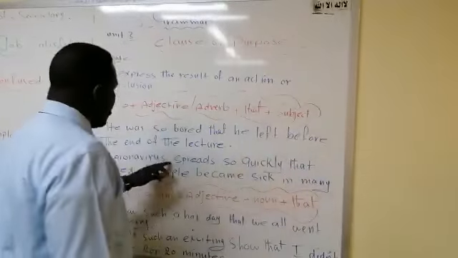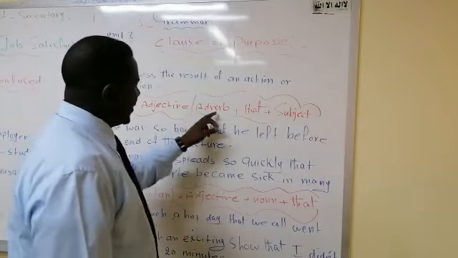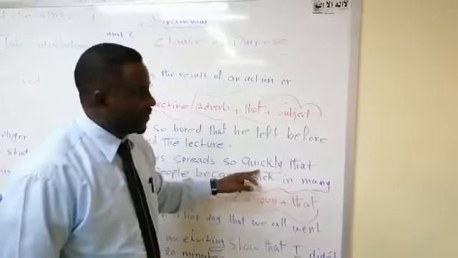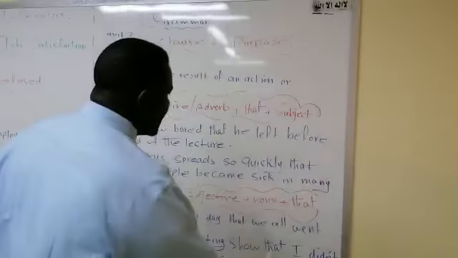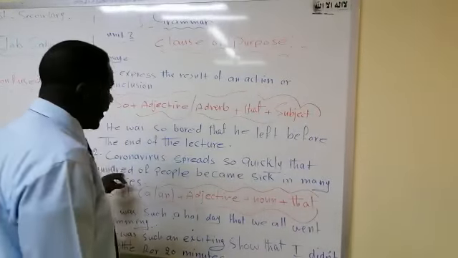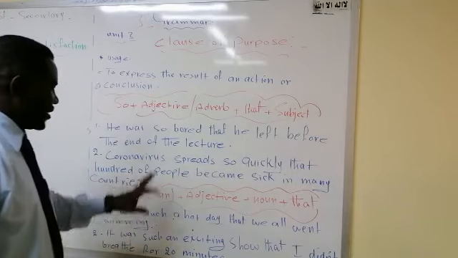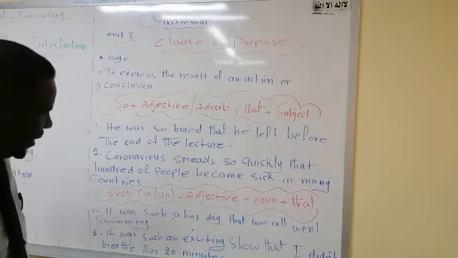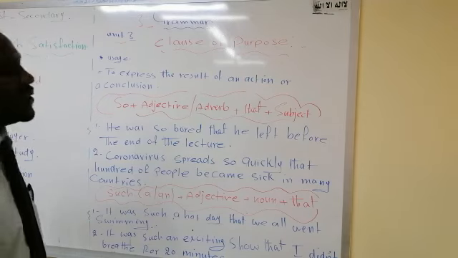Here we use so plus what? Not plus adjective here, but plus adverb. Plus that, and plus subject. The people here is the subject of the sentence.